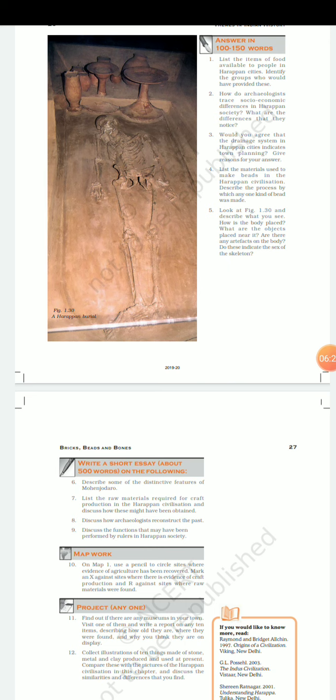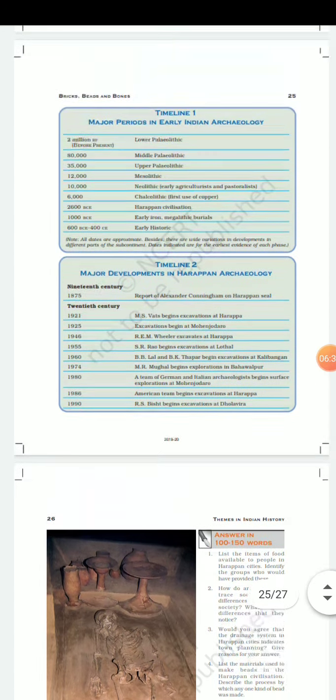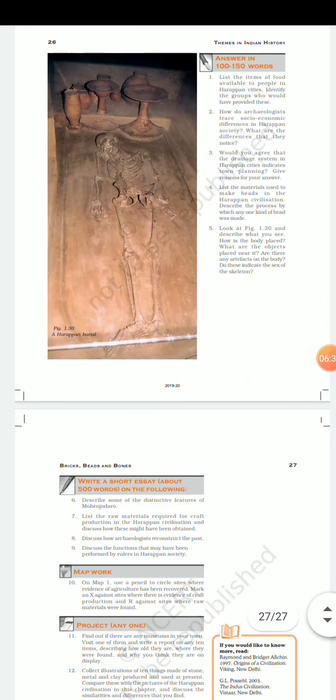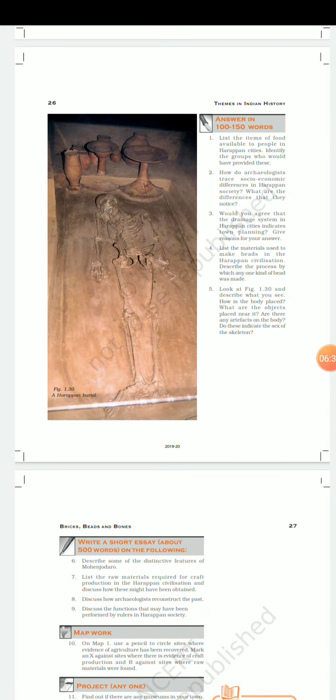Then question number 5, look at figure 1.30 and describe what you see. This is 1.30, a Harappan burial, on page number 26. Look at figure 1.30 and describe what you see. How is the body placed? The body is placed straight, and it is in the direction of north to south.